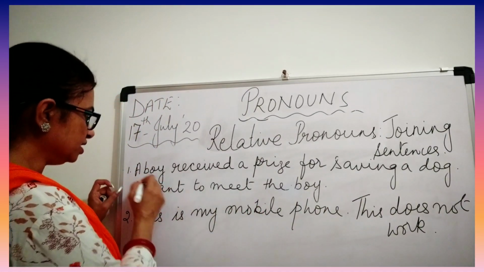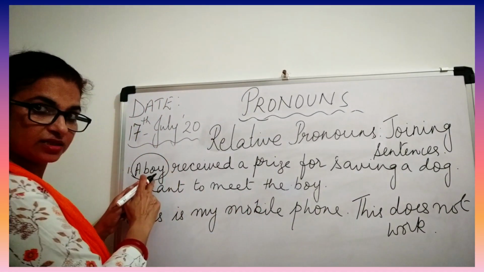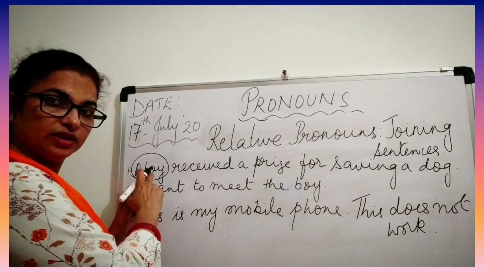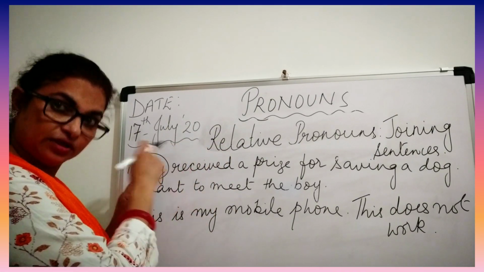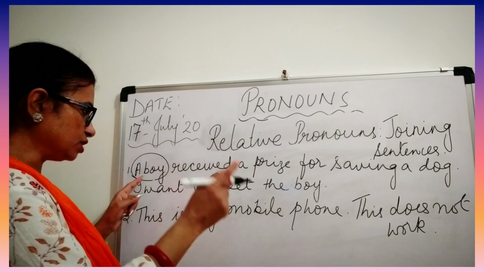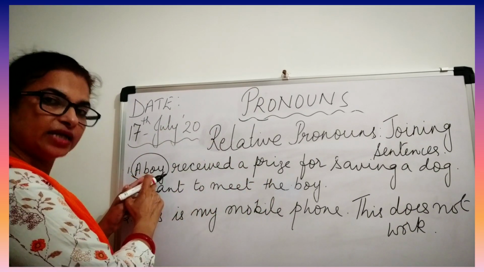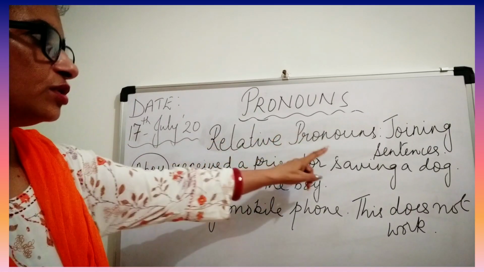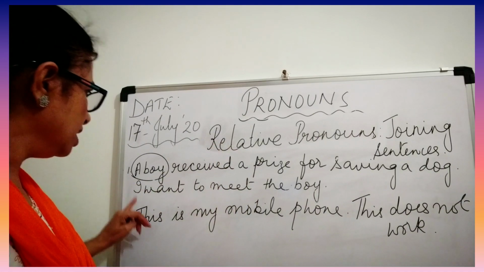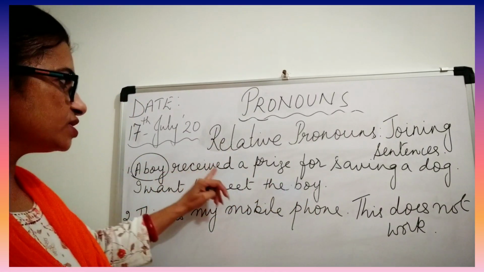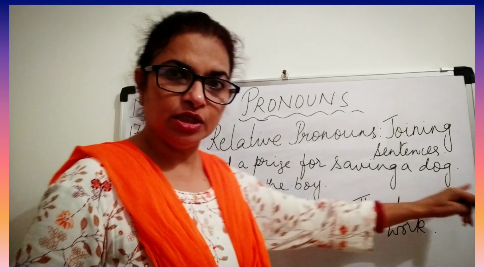Here I am using who for a boy. That means I am using who for a noun. So it is a relative pronoun. Why pronoun? Because that word is being used for a noun, that is a boy. That is why it is a relative pronoun. So again, I want to meet the boy who received a prize for saving a dog.